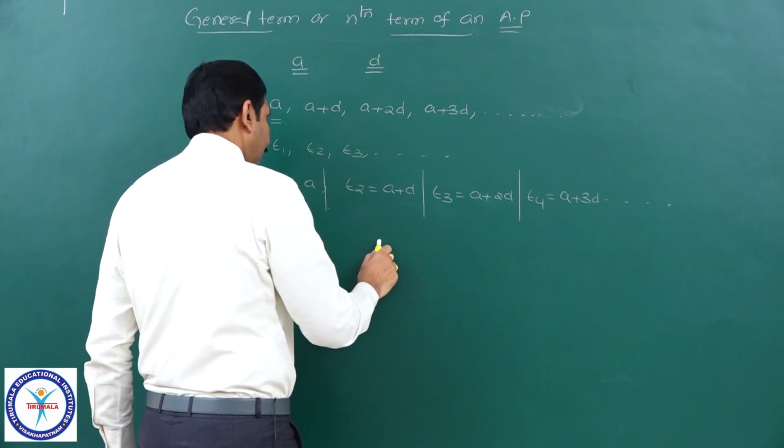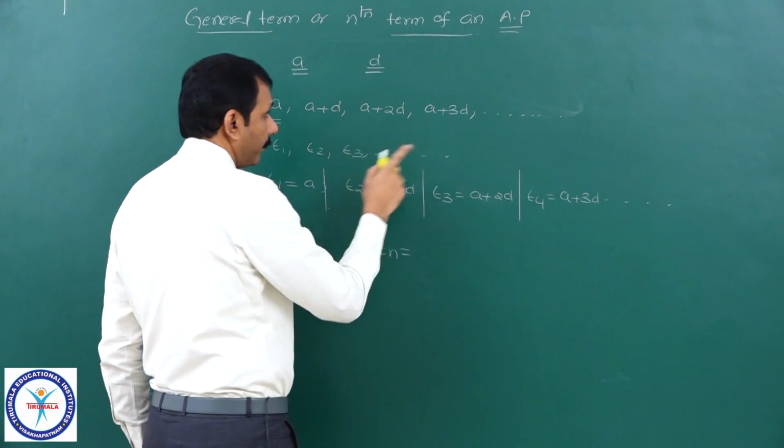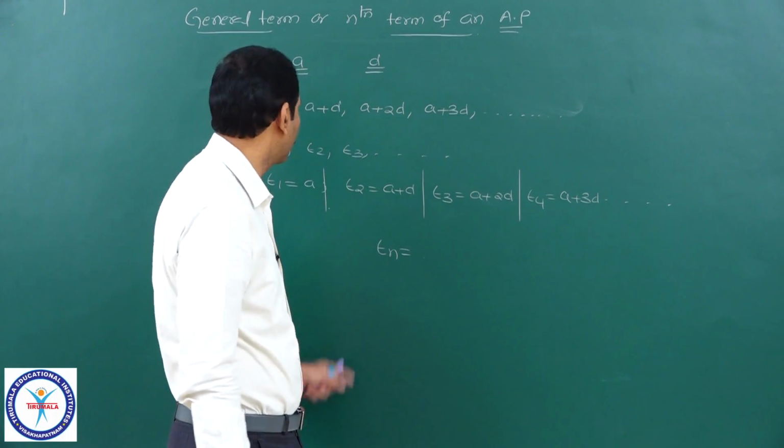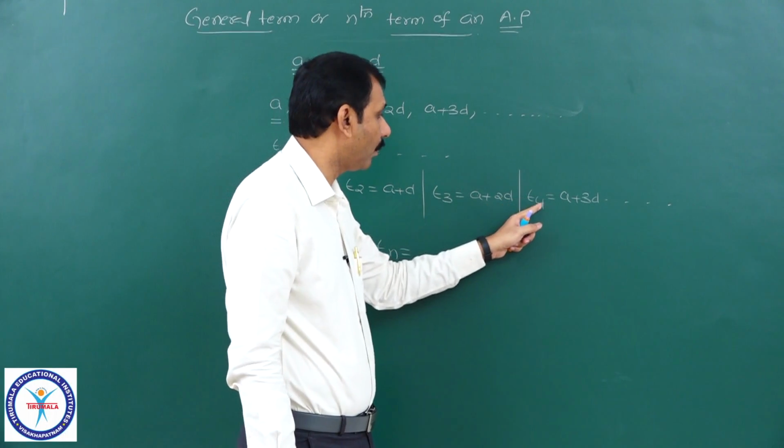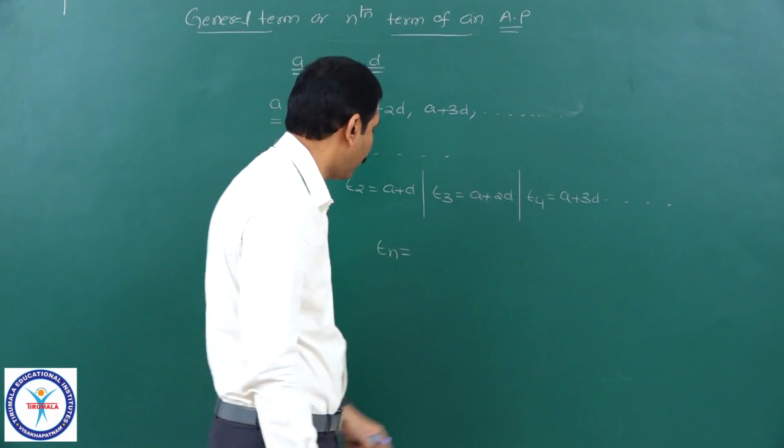What is the general term or nth term? From this you can observe first term A, second term A plus D, third term A plus 2D, fourth term A plus 3D and so on.